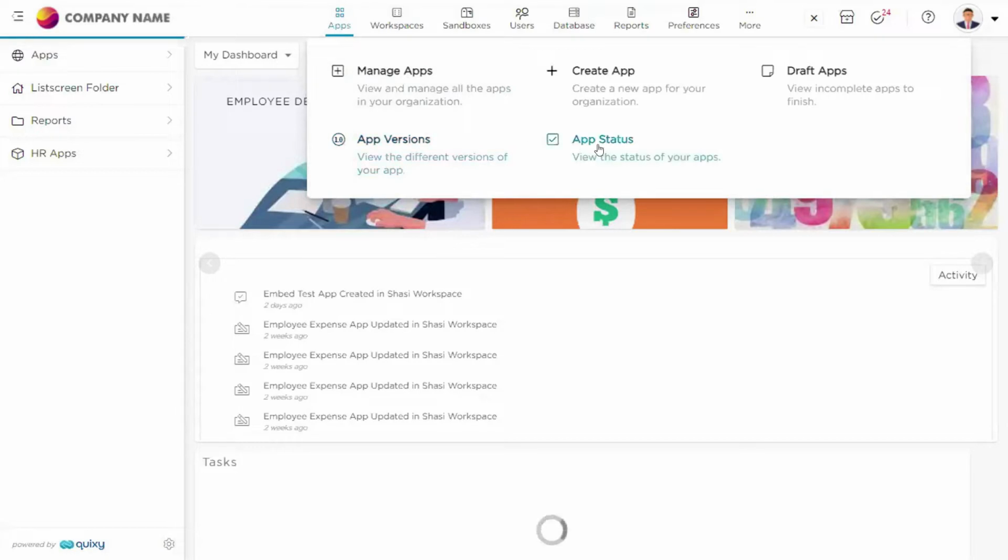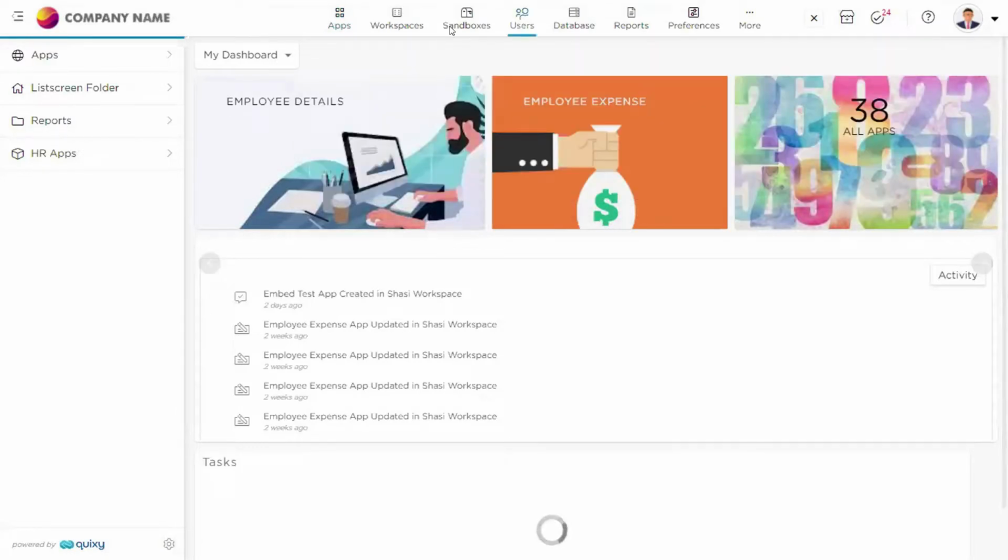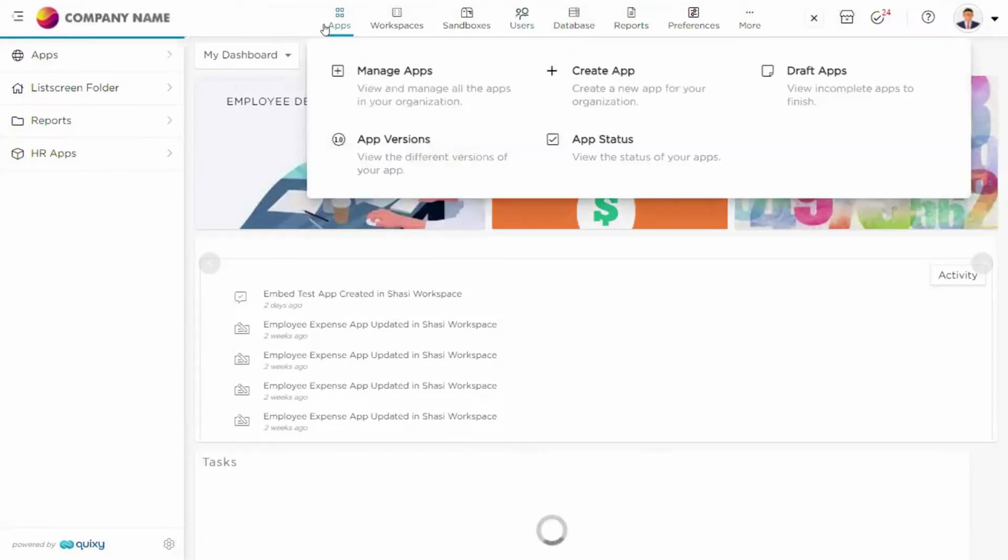There are a lot of other options as well, but as the training progresses, you can deep dive into manage apps and everything. At the end of the session, I will tell you about manage app versions, app status, and draft apps as well. But for now, I will start with the option, create an application.